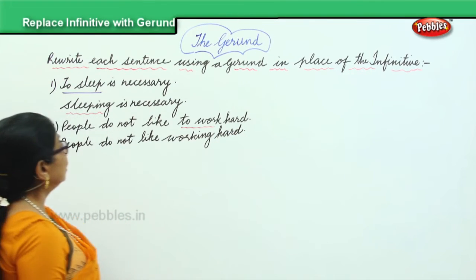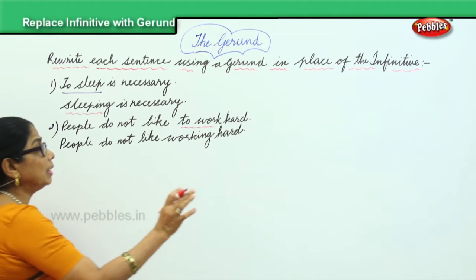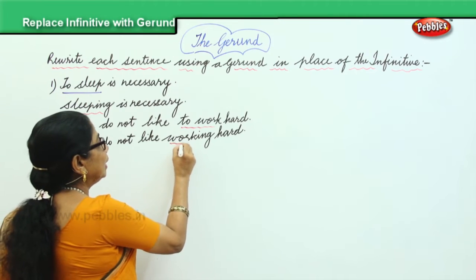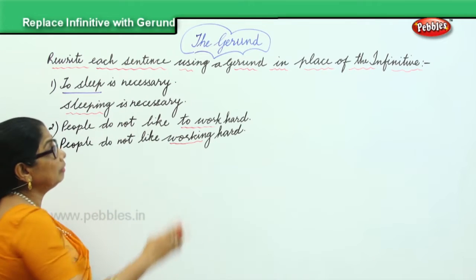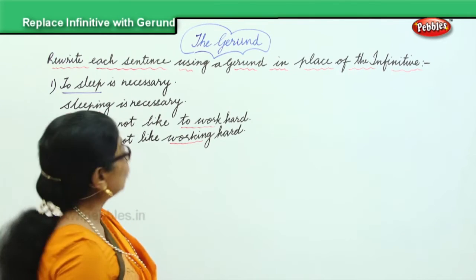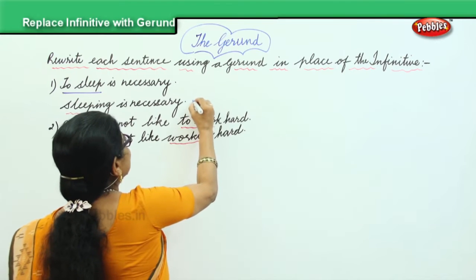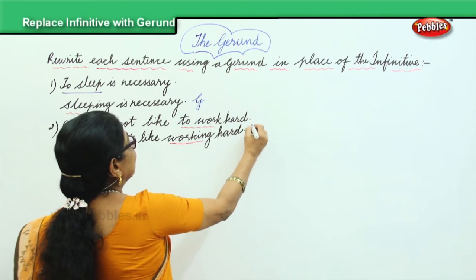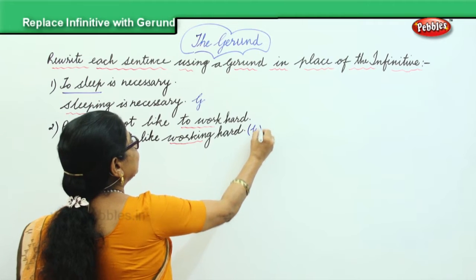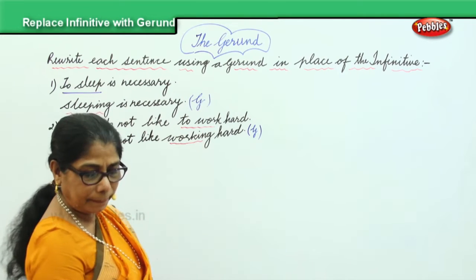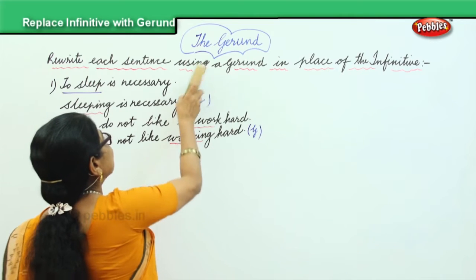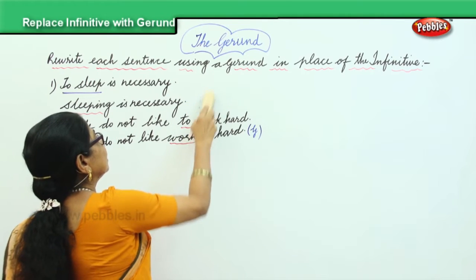Working hard is the gerund. Changing into gerund.